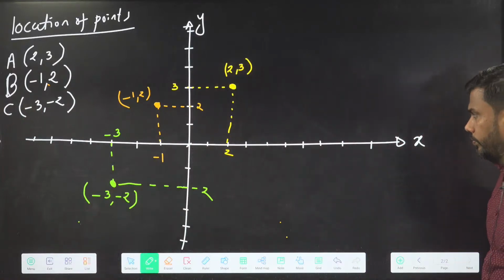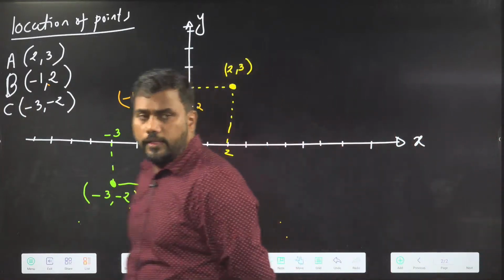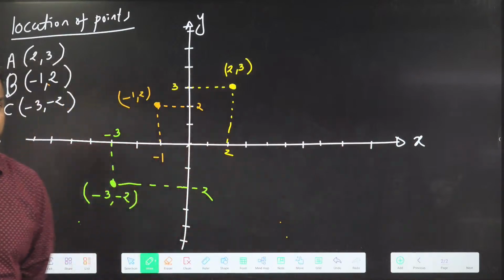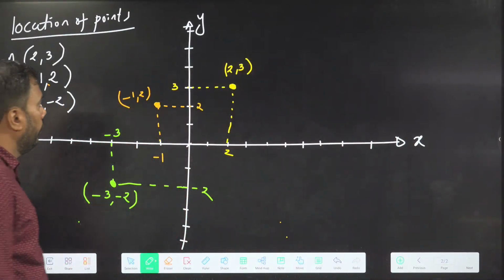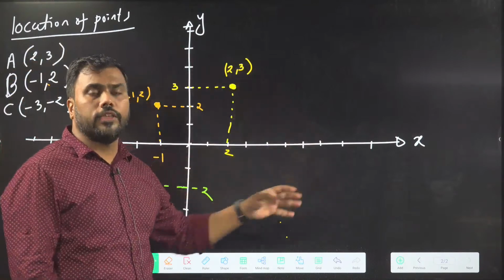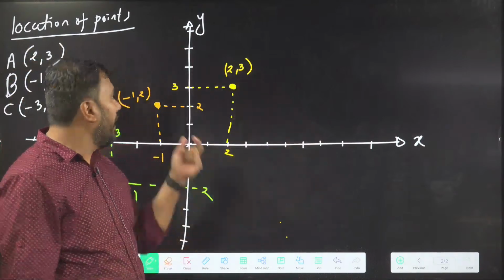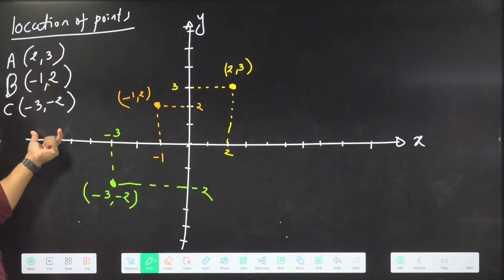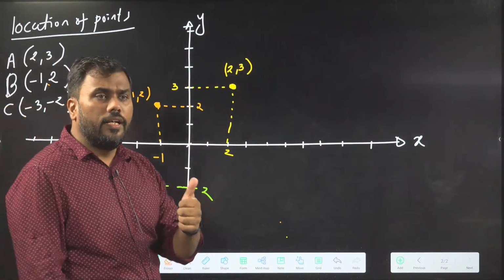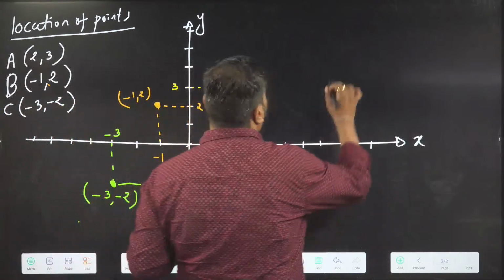-3, -2. Is this clear? Okay. So we have tried to understand what is the meaning of quadrants and what is the meaning of x and y coordinates of a point. So now we know about the meaning of coordinates. Let us do one more example here.